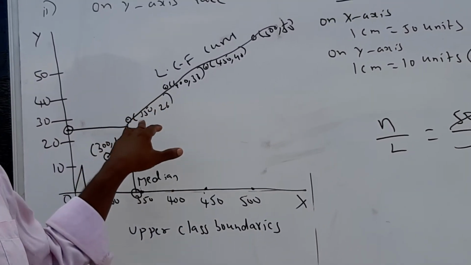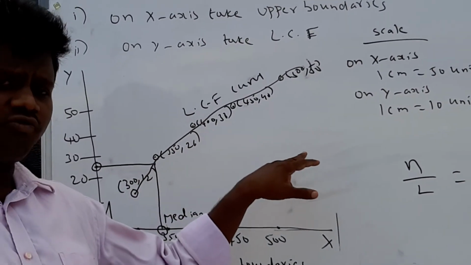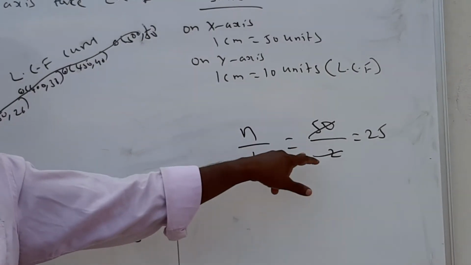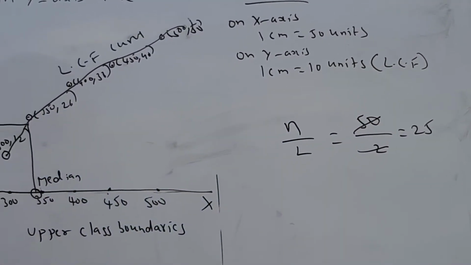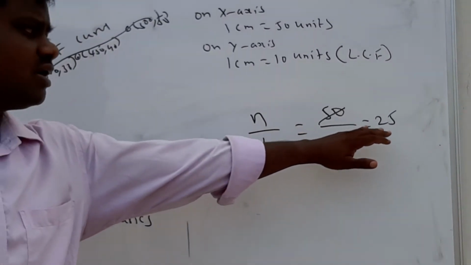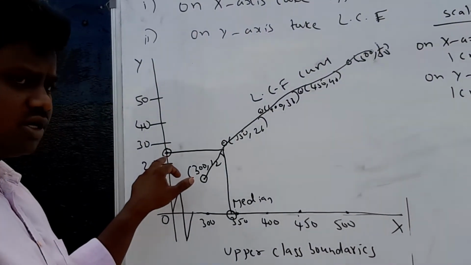So children, after drawing the ogive curve, if you want to find the median, just you have to find the value of n by 2. N is equal here to 50, by 2, you will get 25. Where is 25 on the y-axis? This is point 25 on the y-axis.